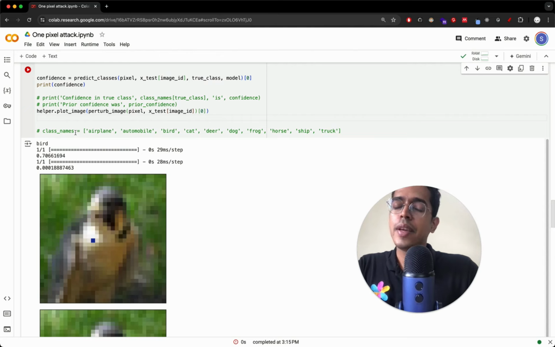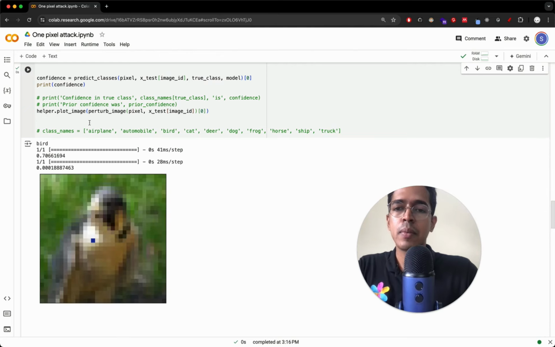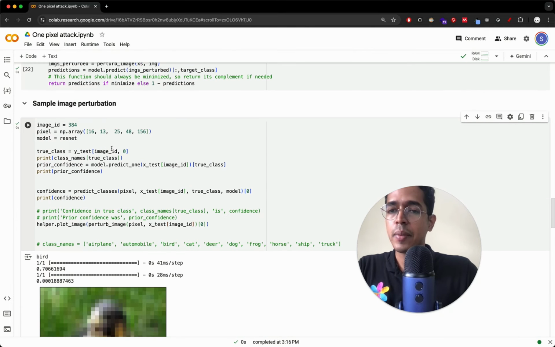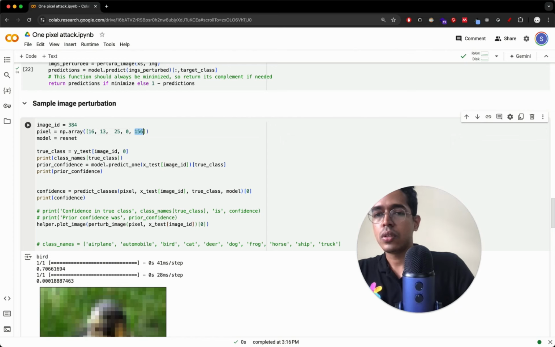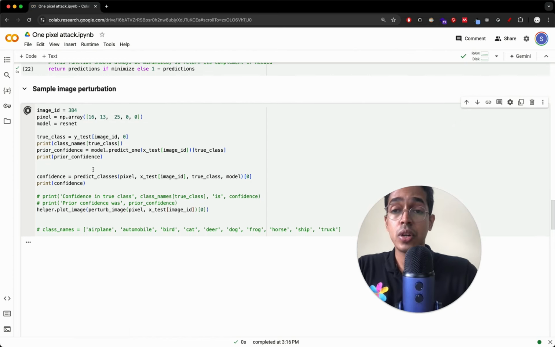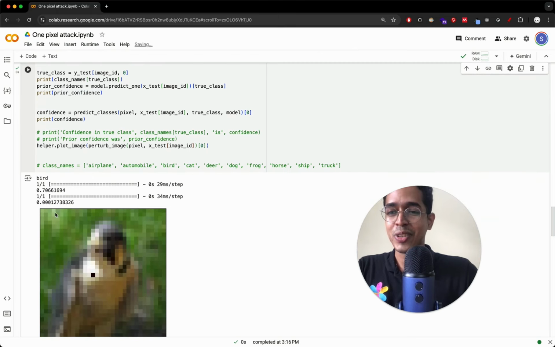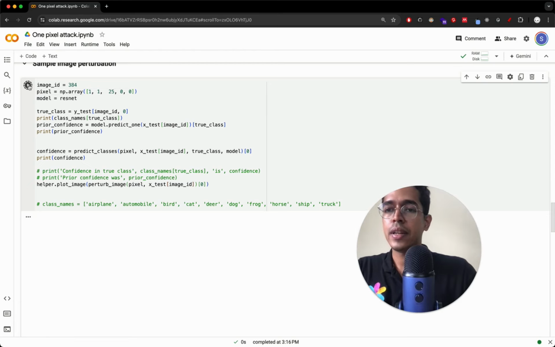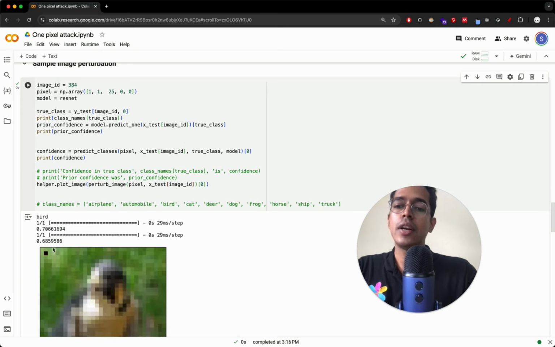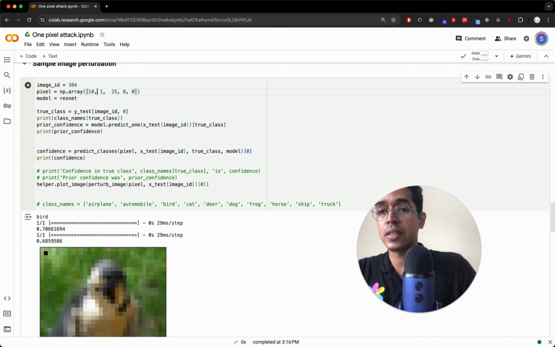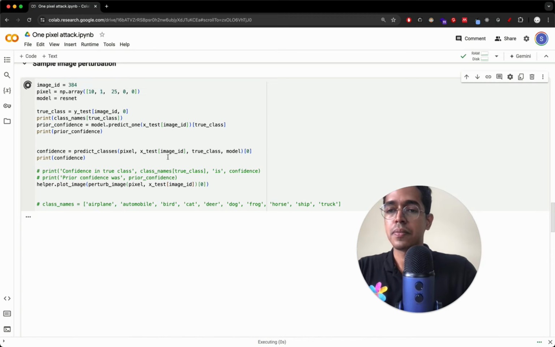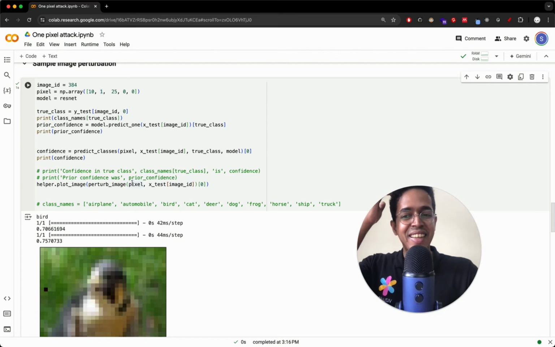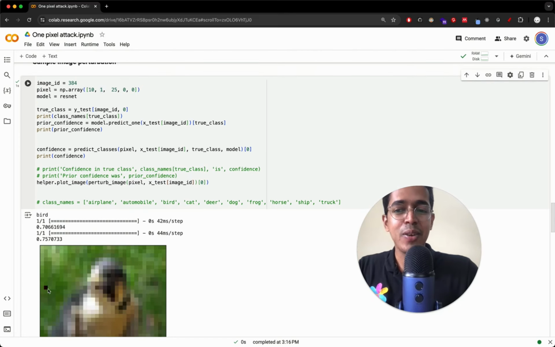Will the same thing happen if we modify some other pixel by some other amount, or the same pixel by some other amount? Let's see. I can just make this 0, this also 0, and see what's happening. Maybe the confidence does not reduce. Maybe it will increase. Who knows? Here also it reduced. What if I modify pixel number 1,1? Does the confidence reduce that much? Maybe not. See, it did not reduce that much. From 70, it reduced to only 68.5%. Maybe it will increase when I randomly pick some other pixel, 10,1. How about this? See, the confidence increased.